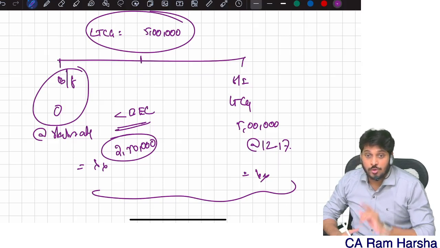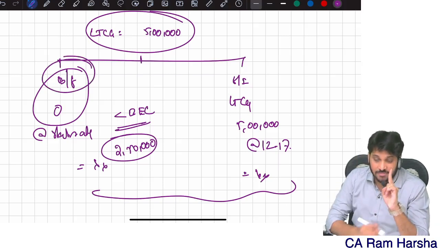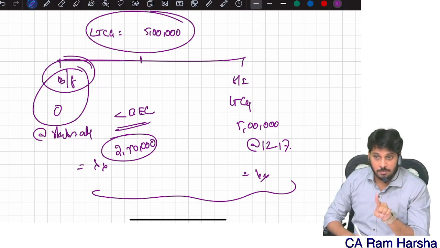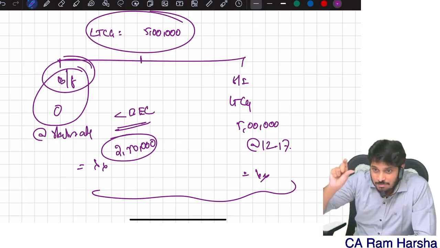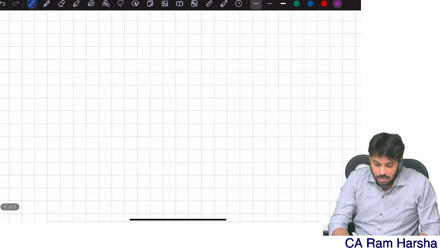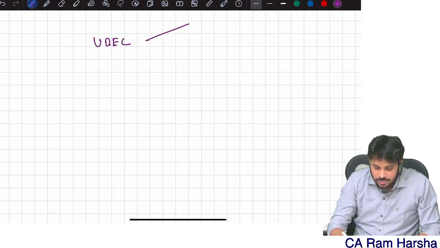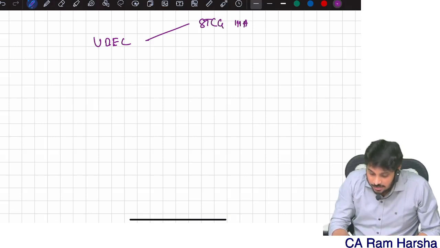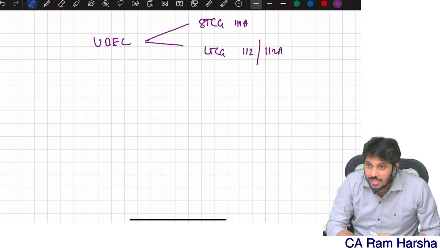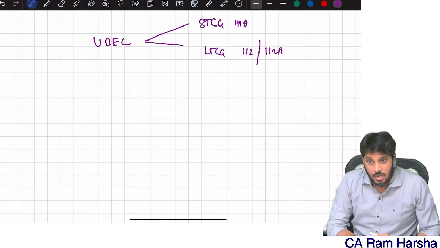If your normal income, which is the balancing figure, is less than the basic exemption limit, that extra benefit that you are losing, you can set that off. That unutilized basic exemption limit can be set off first against the short-term capital gain, then against long-term capital gain 112 or 112A, as the case may be. What does it mean?